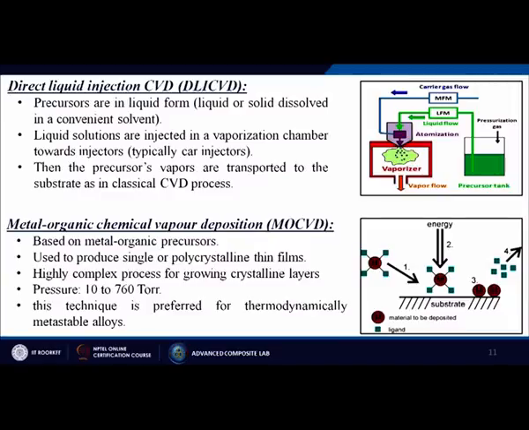Next one is called metal organic chemical vapor deposition, or MOCVD. It is based on metal organic precursors used to produce single or polycrystalline thin films, a highly complex process for growing crystalline layers. Pressure is generally 10 to 760 torr. This technique is preferred for thermodynamically metastable alloys.